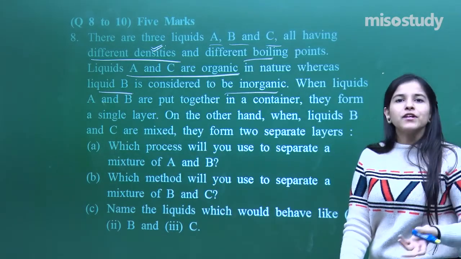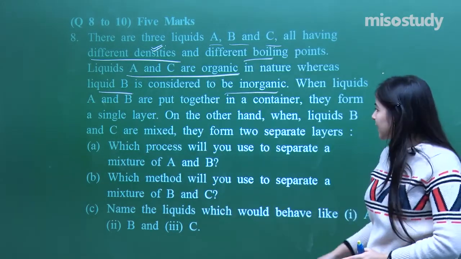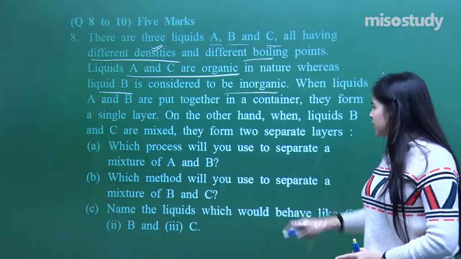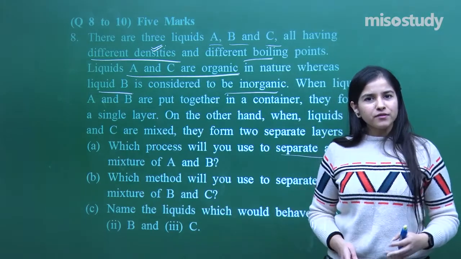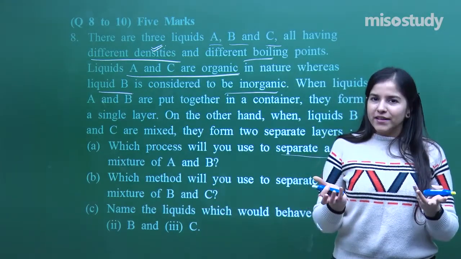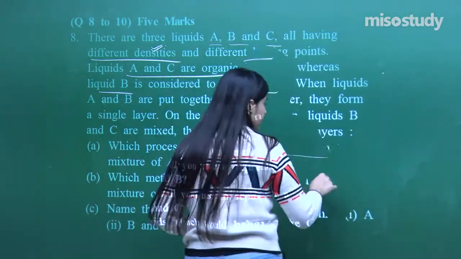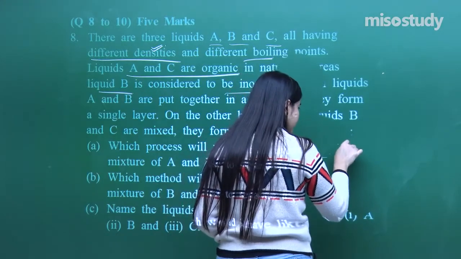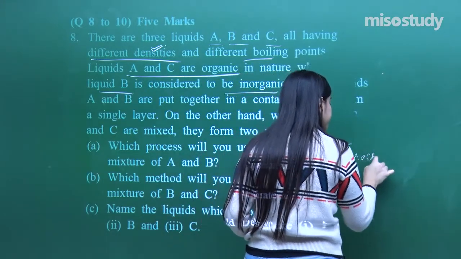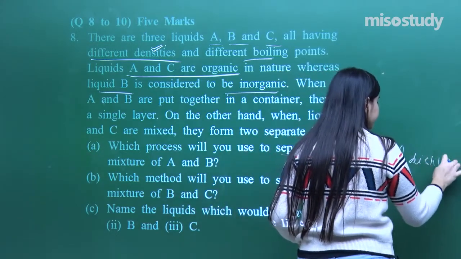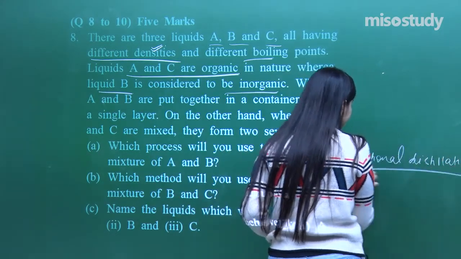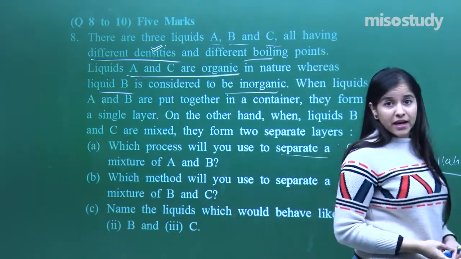It can be alcohol in water. Yes, I can take that. So remember, alcohol in water, what kind of technique do we use to separate those? It is a kind of boiling, yes, fractional distillation. We can have fractional distillation.